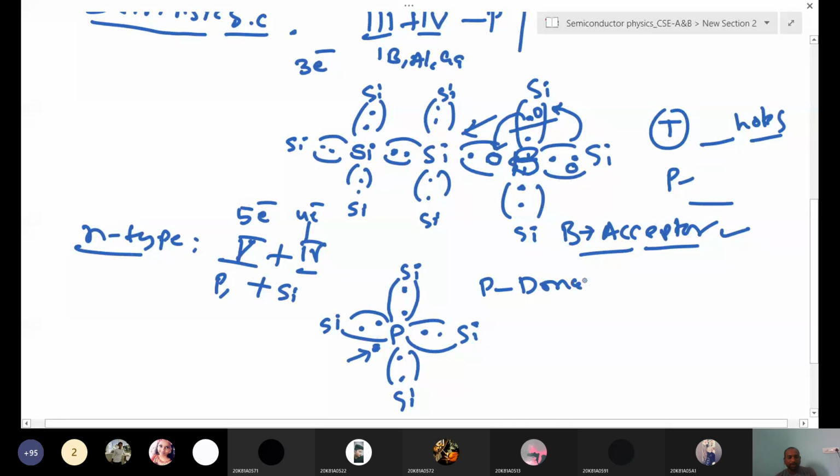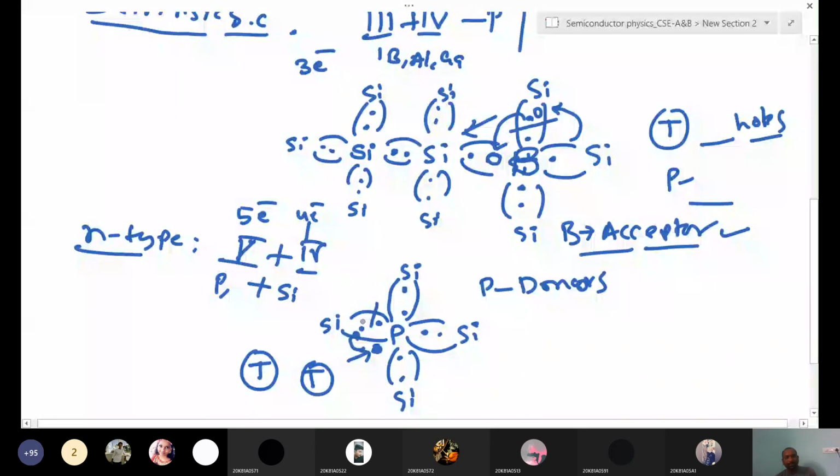Here, see, this electron is ready to make another bond. The fifth electron is also bound to the nucleus, right? But if you give some moderate temperature, some moderate energy, this electron breaks the bond with phosphorus. It breaks the bond and it will be free. This electron will be free. So if you give some moderate temperature, some of the covalent bonds break and this electron will be free.